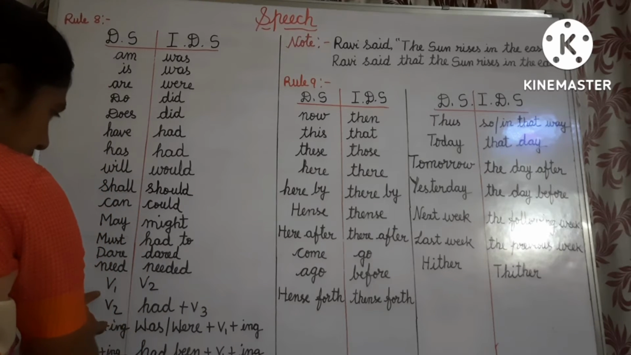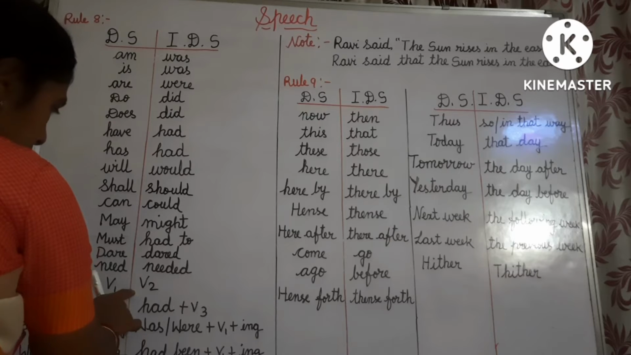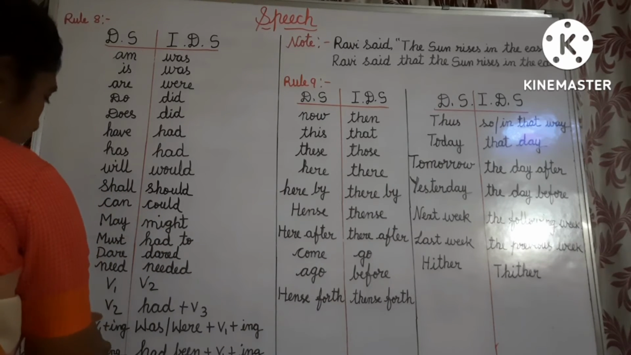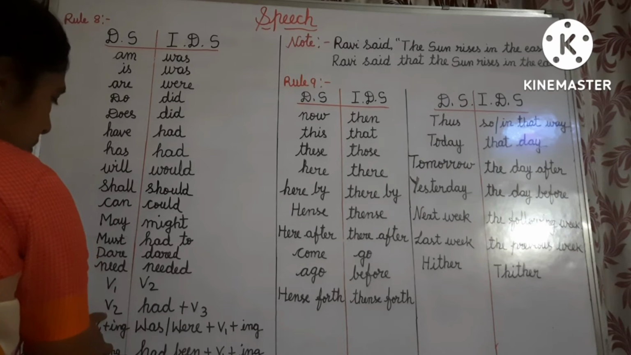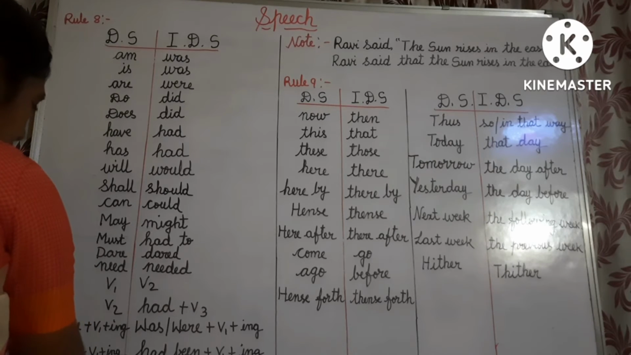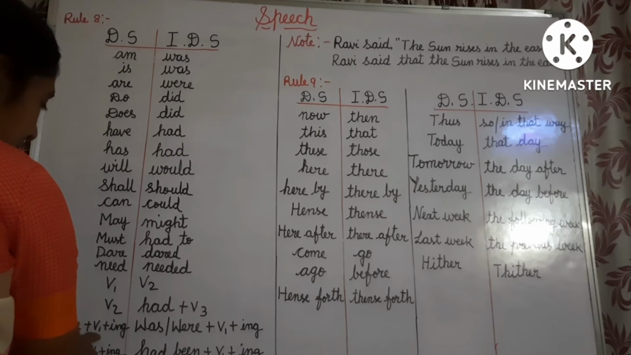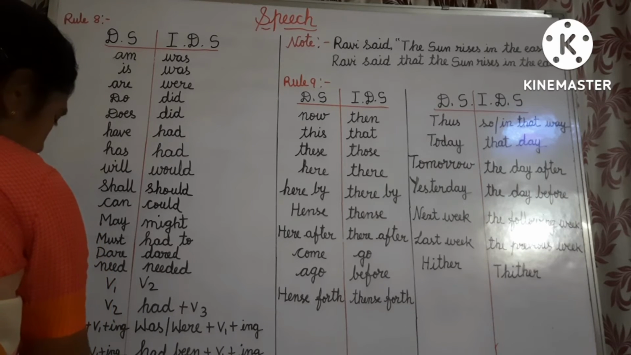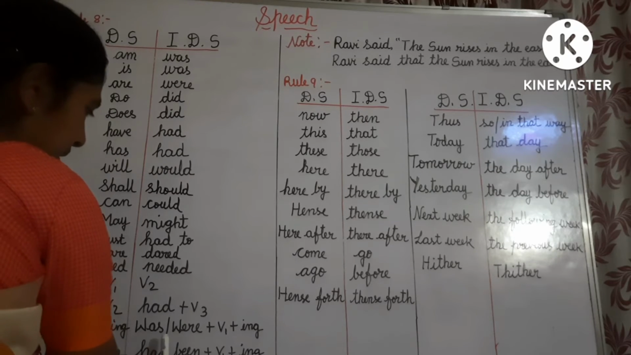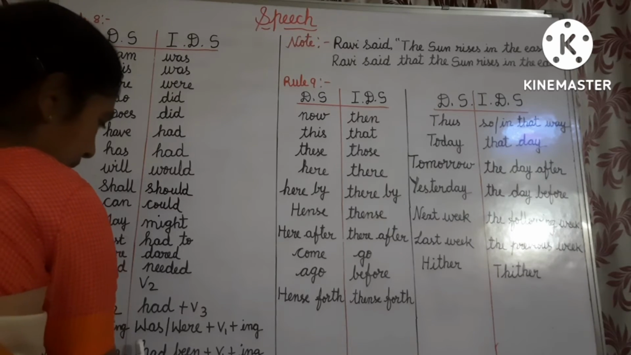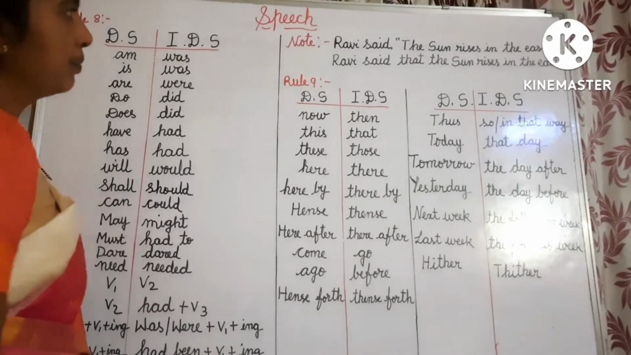V1, V2: present tense, past tense. We change present tense into past tense in indirect speech. V2, had plus V3. V2 means past tense. Had plus V3 means past perfect tense. Am, is, are plus V1 plus ing: this is present continuous tense into past continuous tense. Past continuous tense into past perfect continuous tense. Was, were plus V1 plus ing. Had been plus V1 plus ing.